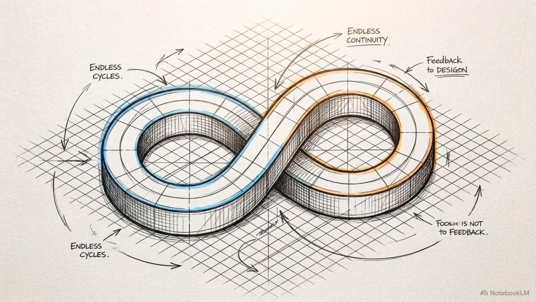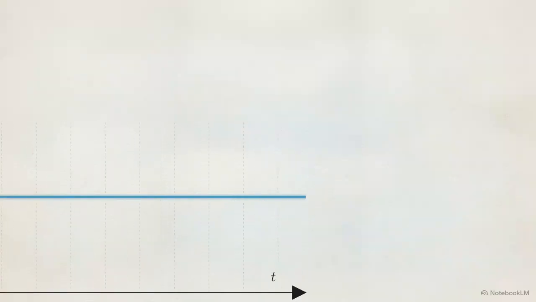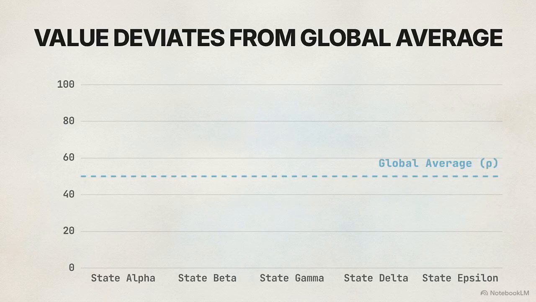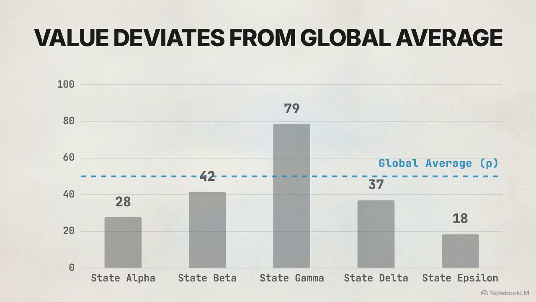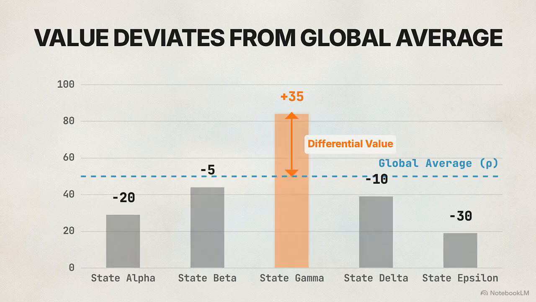For these infinite horizon environments, engineers discard discounting and implement the average reward formulation. Instead of a discounted sum, the metric evaluates the true long-term expected reward per time step, measured as the number of steps approaches infinity. This shifts the entire objective metric from an absolute state value to the differential value function. Differential value measures how much better or worse a specific state is compared to the global environment average. Because it relies on a universal average, the entire calculation functions perfectly without ever requiring a designated starting state.